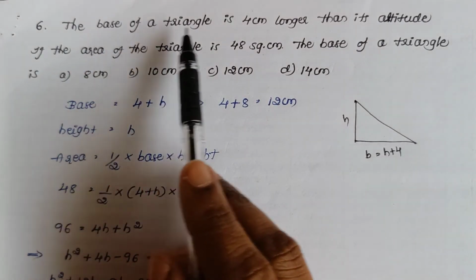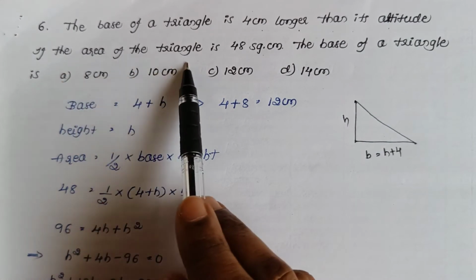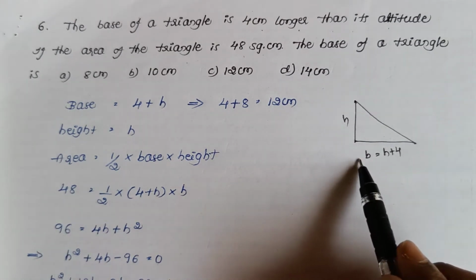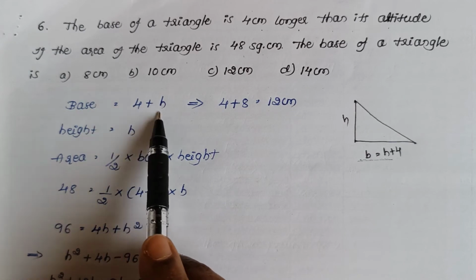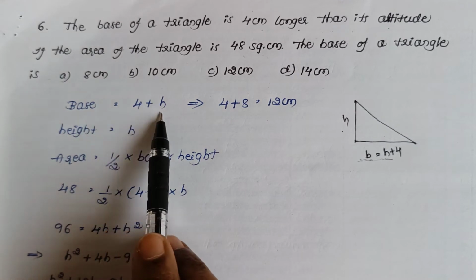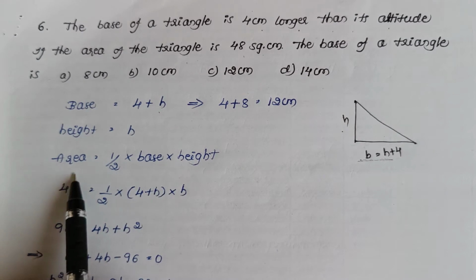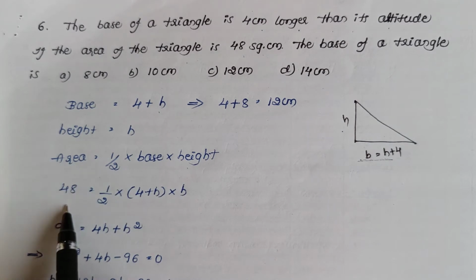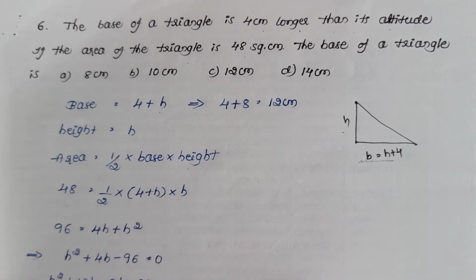Next one, the base of a triangle is 4 cm longer than its altitude. If the area of the triangle is 48 square centimeter, the base of the triangle is. We need to find the base of the triangle. They are saying the base is 4 more than its altitude. I have taken the altitude as h. Therefore, base is equal to 4 plus h and height as h. Then, we know that area of a triangle is half into base into height. Substitute the area which is given as 48 equal to 1 by 2 into 4 plus h into h.